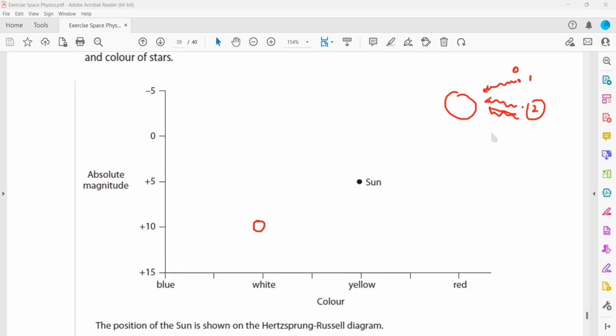So where can we find the white dwarfs? We can find them here in this region. From the name, you can identify that white dwarfs have a higher temperature. So this is for low temperature, and this is for high temperature.